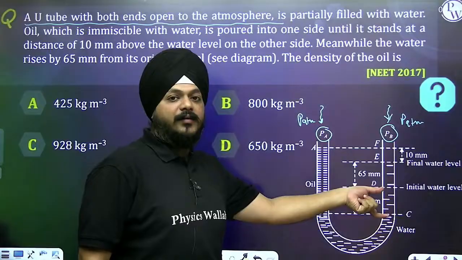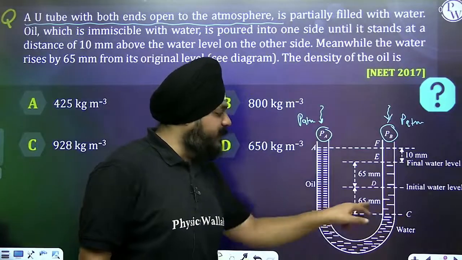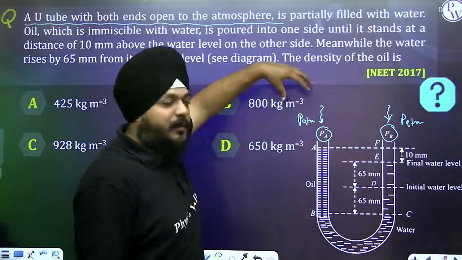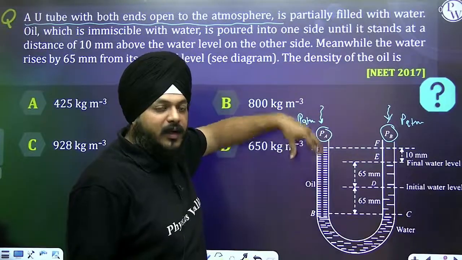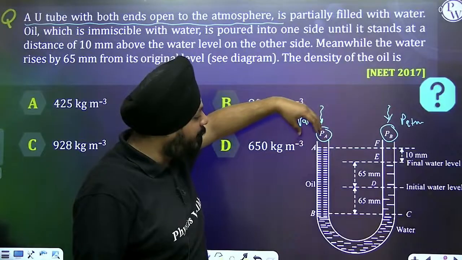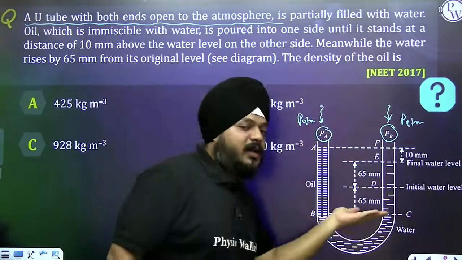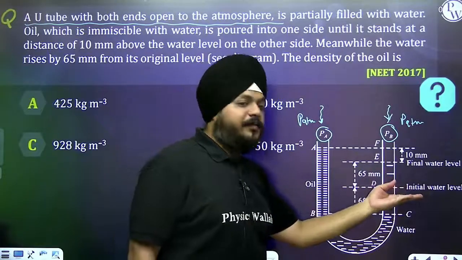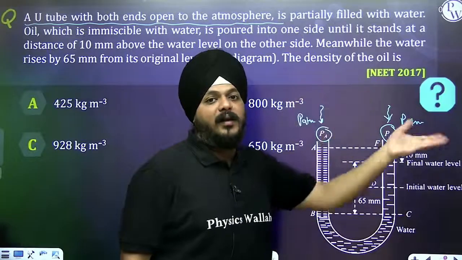Initially the water level with respect to point C was 65 mm. Now when oil is poured into the left arm of the U-shaped capillary tube, the water level rises suddenly, to double the initial level.